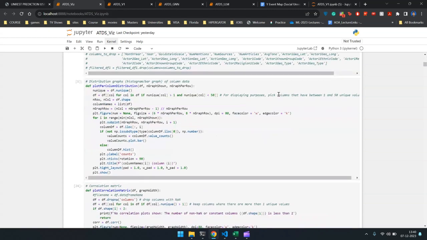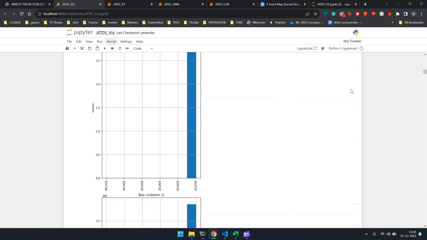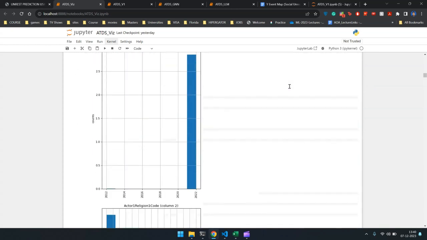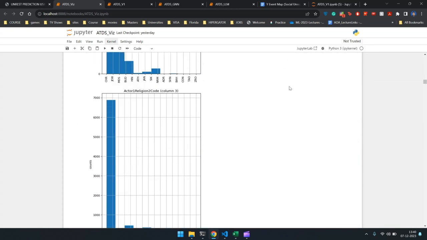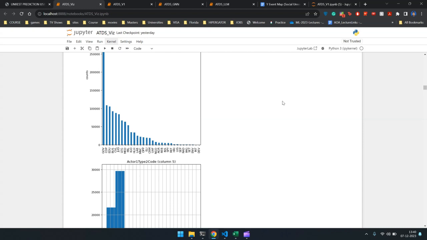Okay, now I'll be taking you through the visualizations that we use to understand our data set. So we have visualized different column distributions. We have a scatter plot, both for our GDELT data as well as our ACLED data. We derived some interesting insights from it. One of them being that our data is indeed imbalanced in terms of classes. Some classes occur way more than the other ones. For example, peaceful protests occur at a much higher frequency than maybe violent protests.